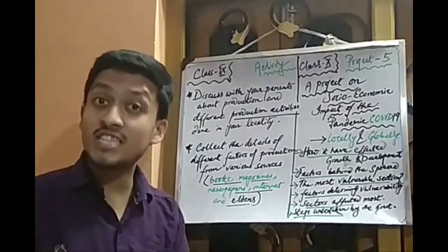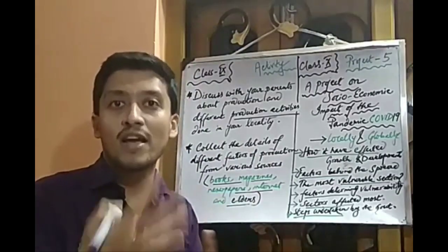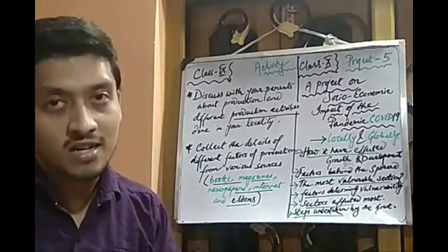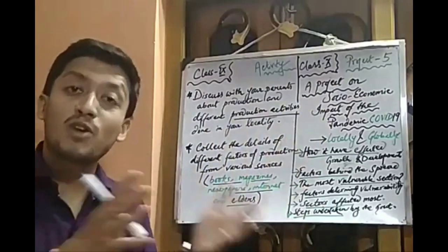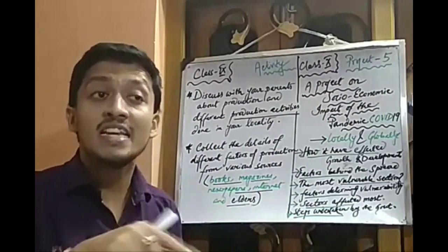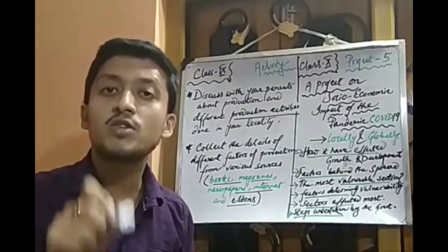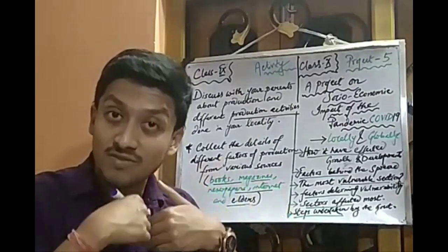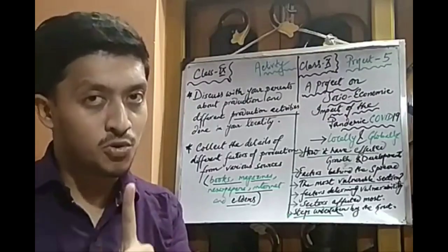So you are getting a great chance to be with your mom and dad. You're getting their guidance so regularly. So now I request all of you to discuss some production activities, or the types of production, or the different production activities that you come to see in your locality. During that time, you need to sit with your parents and discuss this type of production as well as the production activities taking place in your locality. That is the first work that you need to do.